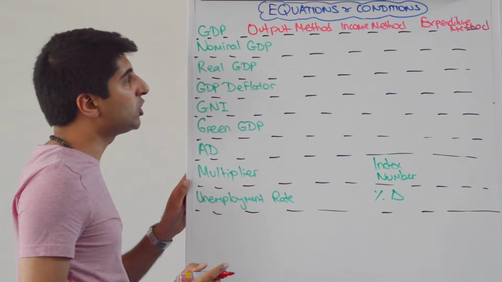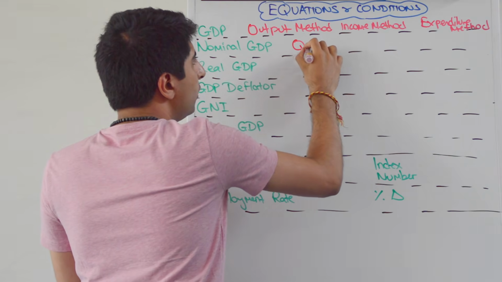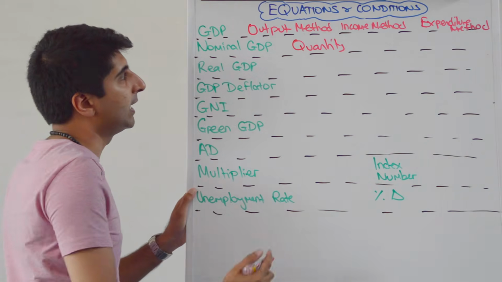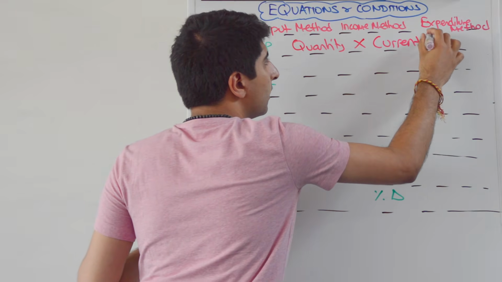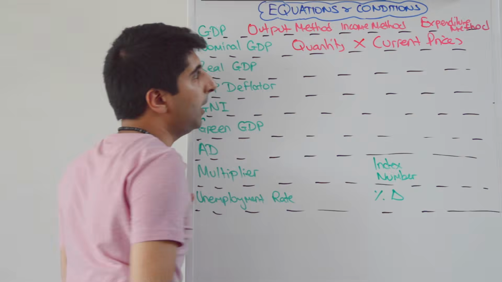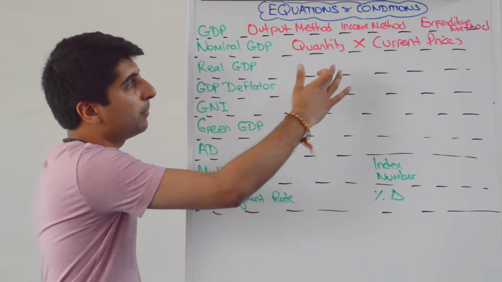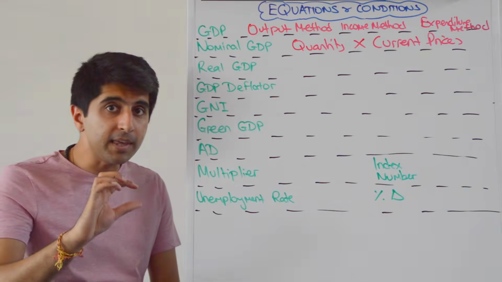But the actual equation to work out nominal GDP is you take the quantity of goods and services produced and sold in a year, and you multiply that by current prices. Okay? So the quantity of goods and services produced and sold in a year, multiplied by their current prices. That's nominal GDP. Real GDP is very different.